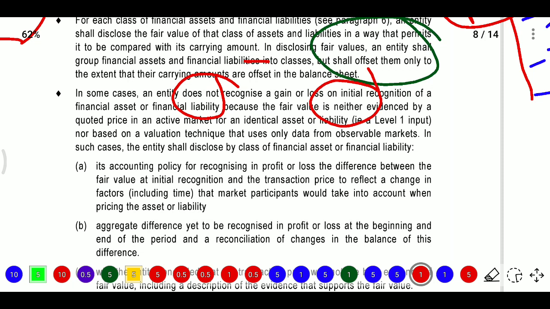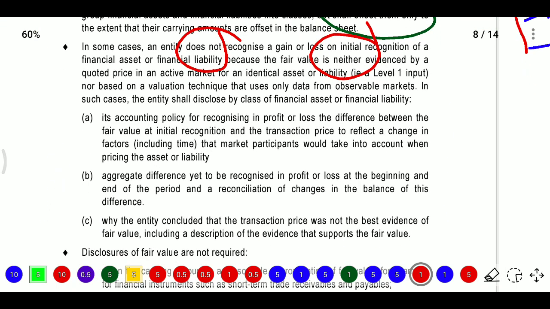In level 1, what we have is a quoted price in an active market for identical assets or liabilities. If they are telling this in the negative sense, if there is no level 1 price, we will go with another one, a valuation technique that does not use only data from the observable market, that is level 3. In such cases the entity shall disclose by class of financial assets or liabilities.